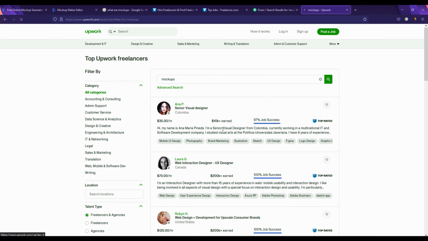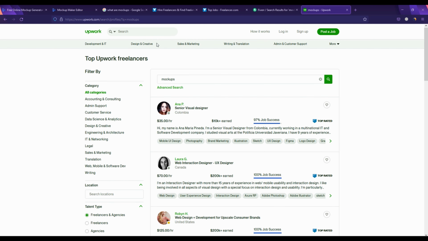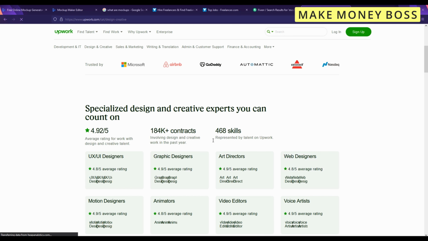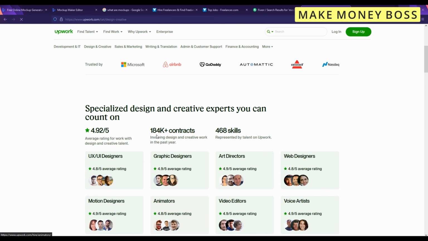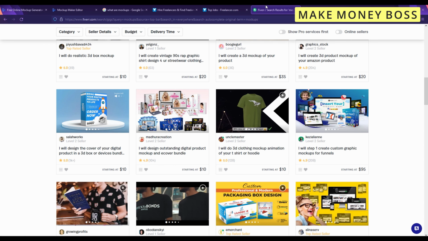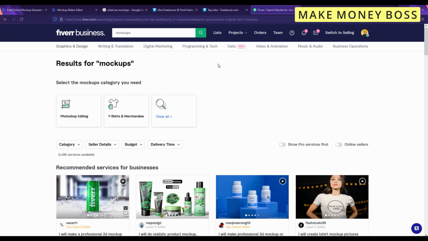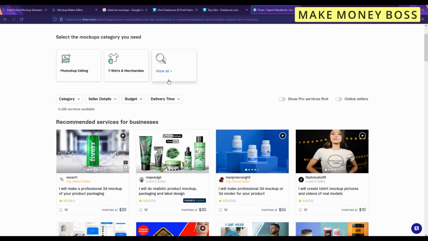And then you can see so many people selling mockup services, and there are lots of categories here, and you can even create gigs on this website just like Fiverr. It is very simple to do a lot of these things on this website. But I would highly suggest checking out Fiverr, because that is the easiest to use website so far on the list, and you can be selling mockups and everything with just a few clicks.